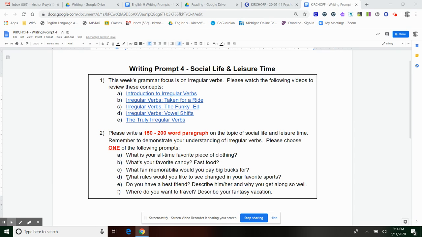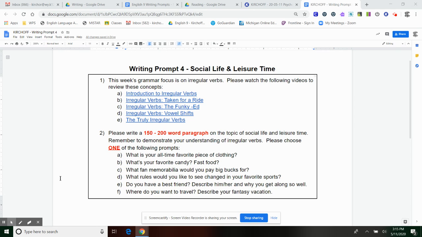Or there's option D, what rules would you like to see changed in your favorite sports? So explain to me, obviously tell me what the sport is, explain to me what the rule is, and then why you think it should be changed and what it should be changed to. So make sure you're being descriptive enough in this one.